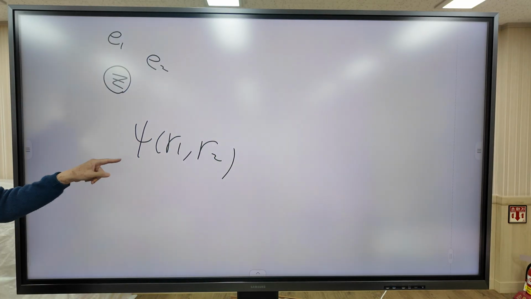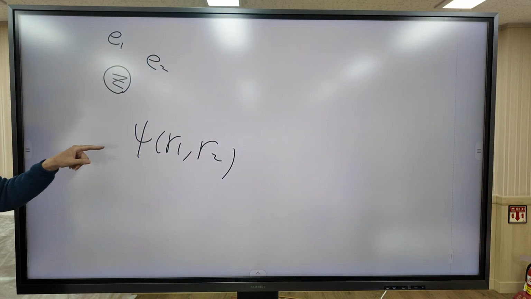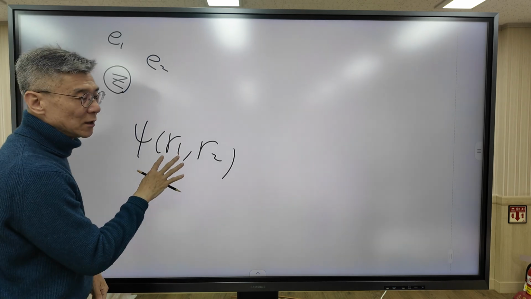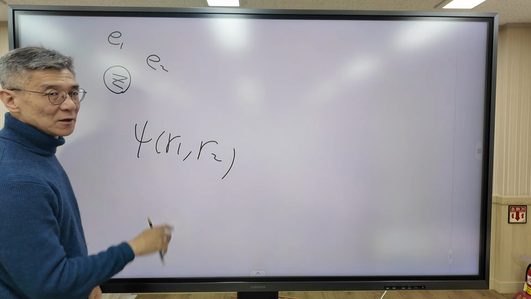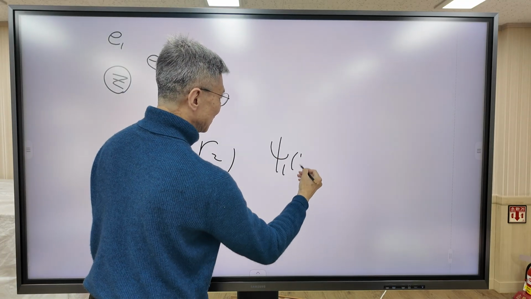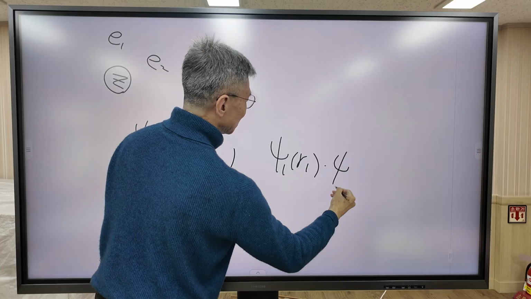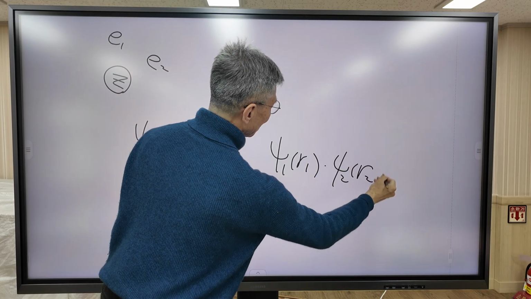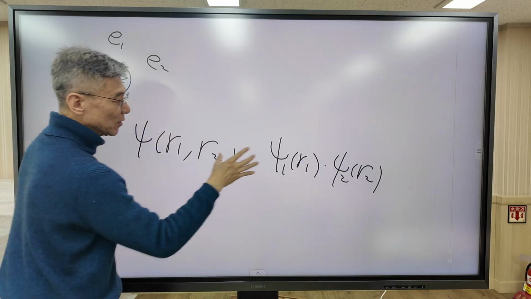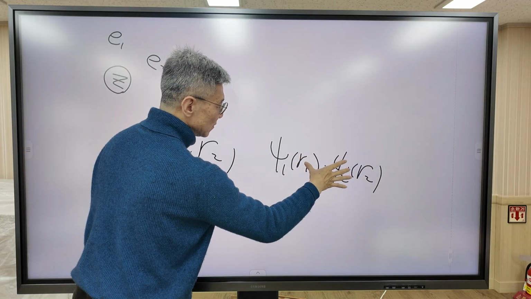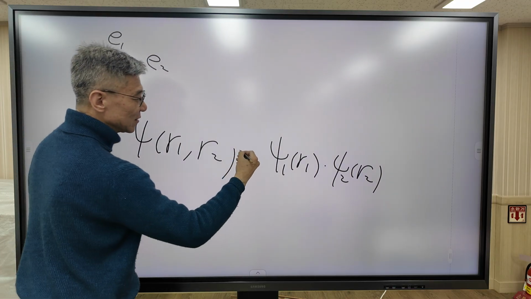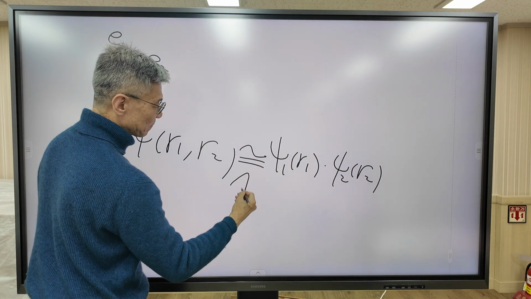Now, to solve this wave function, first I'm going to assume that this function can be expressed as a product of two functions, ψ1(R1) and ψ2(R2). But the important point is that this is just an approximation.